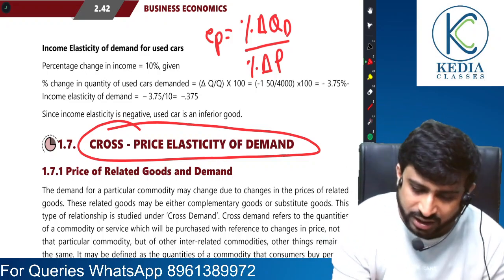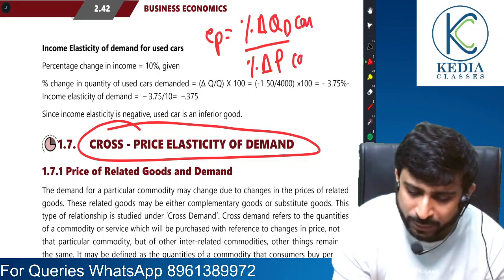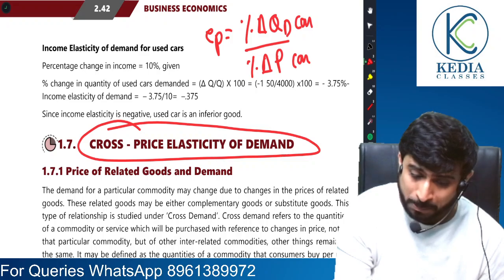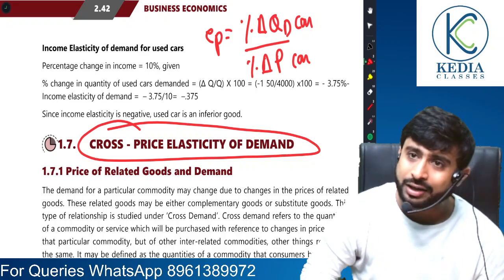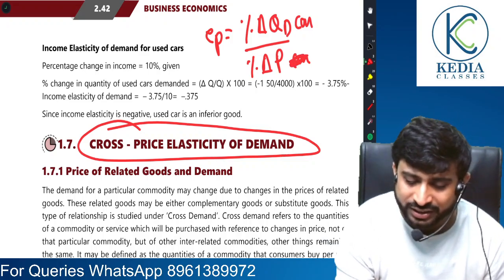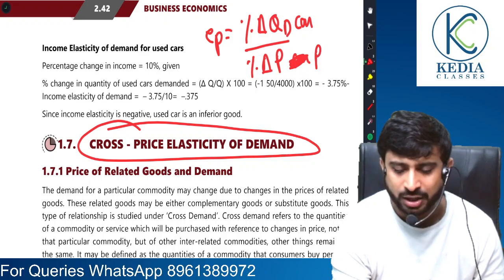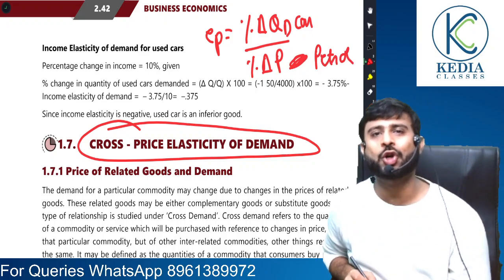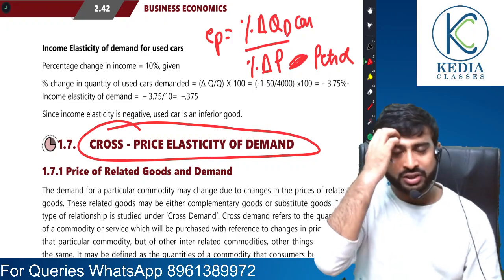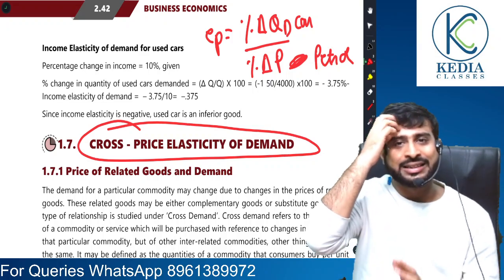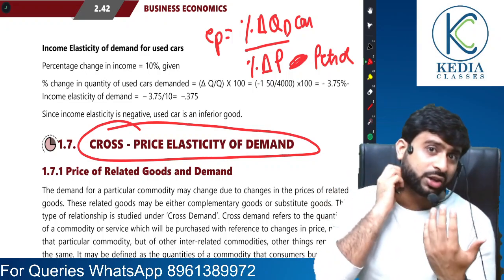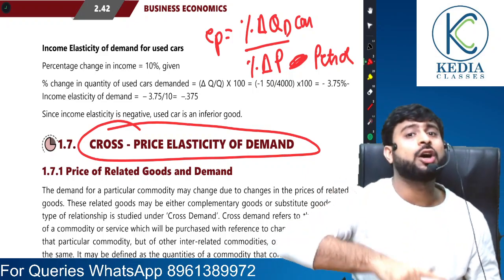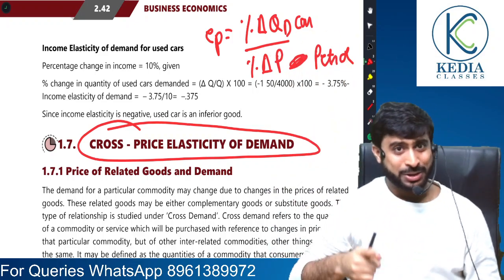So it was percentage change in quantity of car by percentage change in price of car. But here, percentage change in quantity of car, and in the denominator there is some other product, percentage change in price of, let's say, petrol. That is called cross elasticity of demand. So cross elasticity is basically telling us the degree of responsiveness of quantity demanded, not due to own price, but due to price of related commodities.